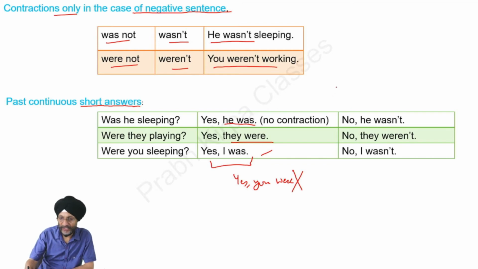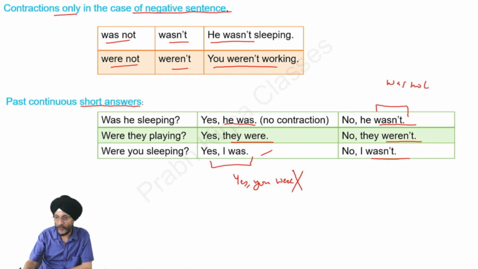If we give the answer in negative, then there may be contraction. No, he wasn't. Were they playing? No, they weren't. Were you sleeping? No, I wasn't. You will see that here the contraction has taken place.